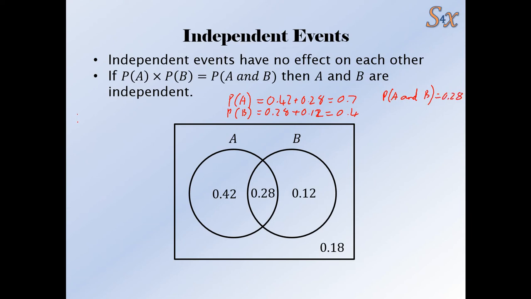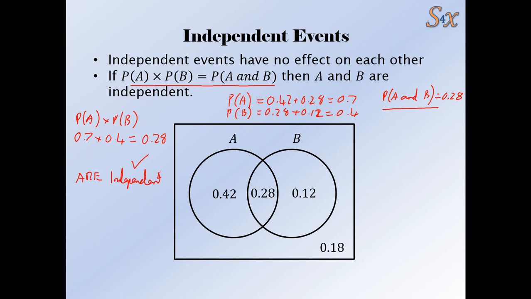So if I do the probability of A times the probability of B, I get 0.7 times 0.4, which is 0.28, isn't it? Yeah. So these two are independent because 0.7 times 0.4 is 0.28. Okay, if this equation up here works, then they're independent. So they are independent.